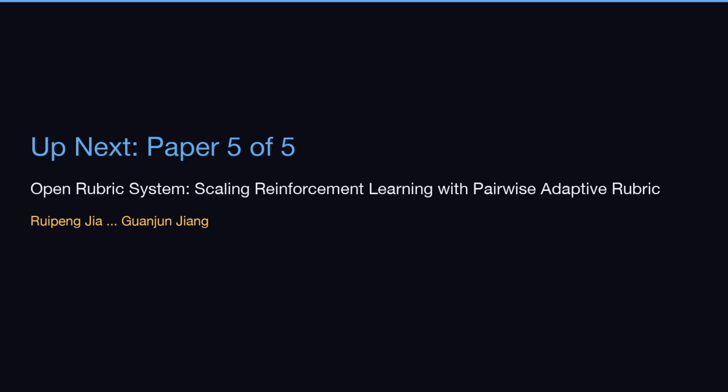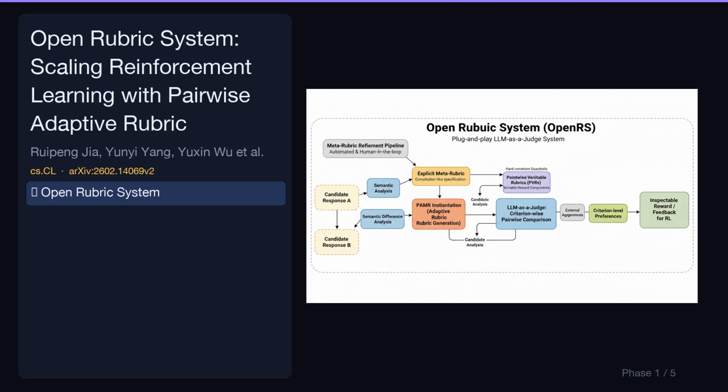Up next, our fifth paper out of 5, Open Rubric System, Scaling Reinforcement Learning with Pairwise Adaptive Rubric by Ruiping Jia and Guanjuan Jiang. Let's break down its key contributions. OpenRS is a novel, plug-and-play LLM-as-a-judge framework that operationalizes explicit, inspectable reasoning for reward generation. It addresses the limitations of scalar reward models by providing a structured, rubrics-based approach.